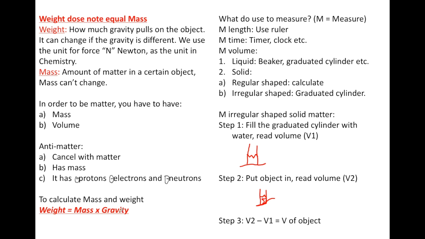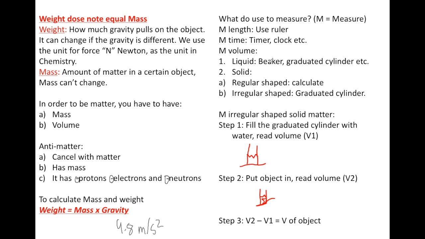And here's the way to calculate weight, but this is generally more on the physics side. Weight equals mass times gravity. On Earth, the gravity is about 9.8 meters per second squared. So for example, if we want to measure length, we use a ruler. To measure time, a timer or clock, etc. To measure volume, here's the cool thing.